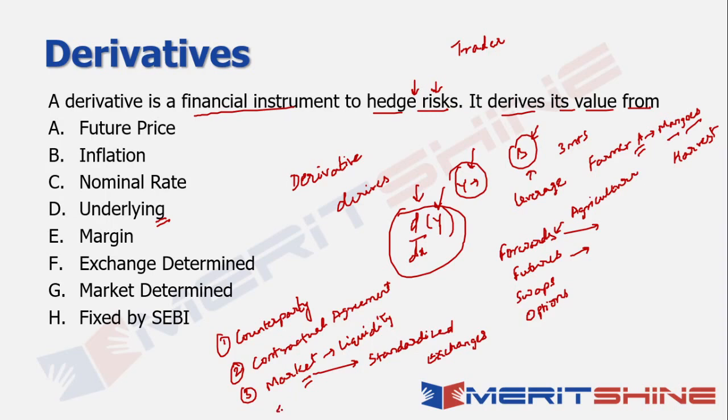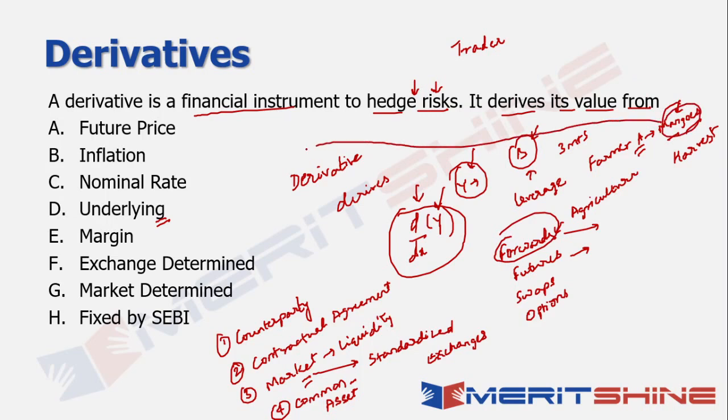And the other very crucial aspect is that for a derivative contract to exist, you definitely need an asset which is a common requirement for both the counterparties, right? So that common asset in this case between, let's say, the farmer and the corporate was nothing but the mangoes, and there was a contract on top of the mangoes, right? So here the forward is basically the derivative and the mango is the underlying, and that is the principal common asset required in a derivative instrument, right? And that's why this one is basically the answer that we're looking for.